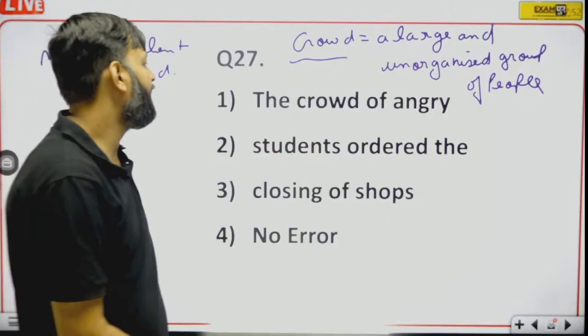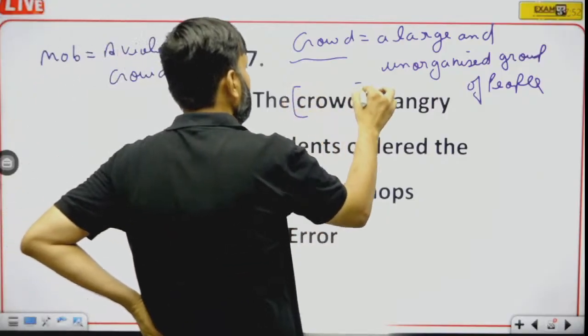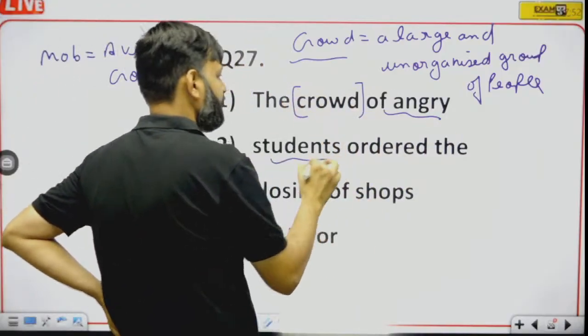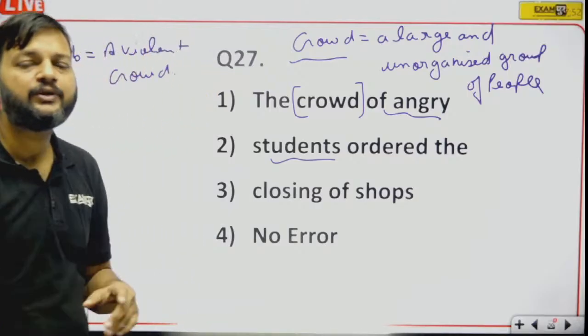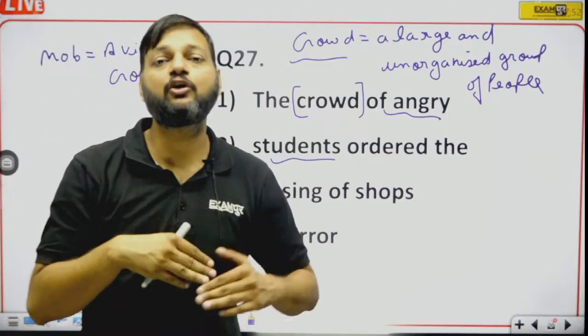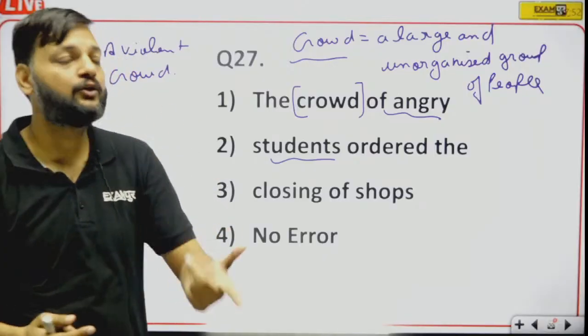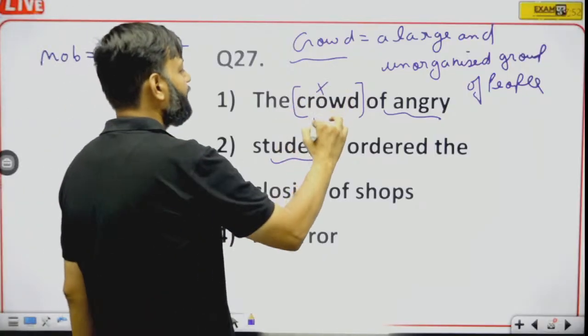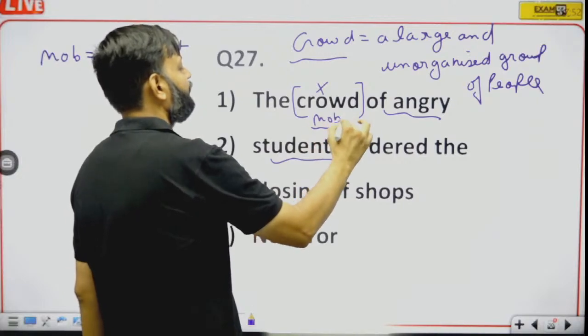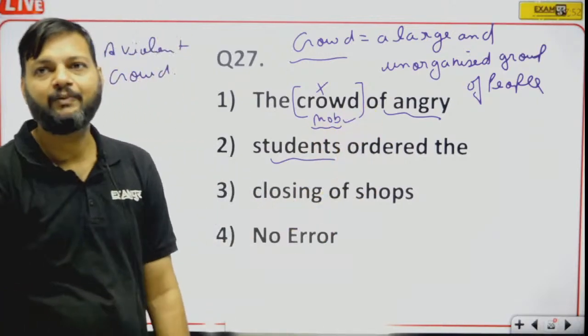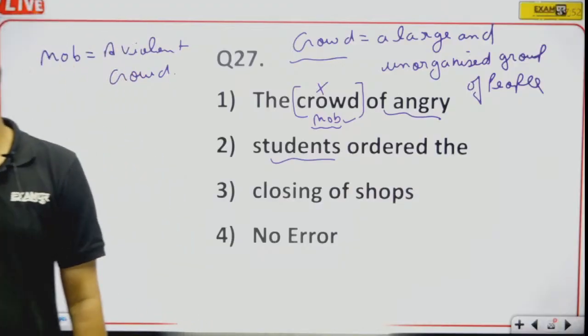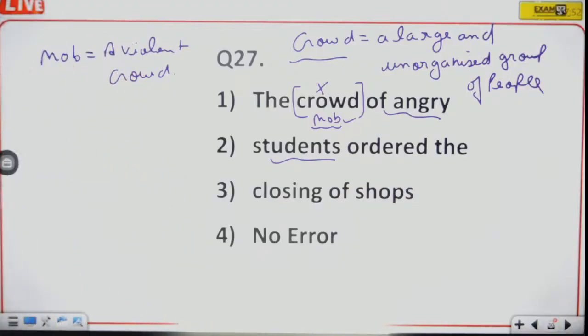Okay, so here we have the crowd of angry students. Now, if the students are angry, it means it is not a crowd. It is not just unorganized, it is violent too. So here crowd will be replaced by mob. Clear?